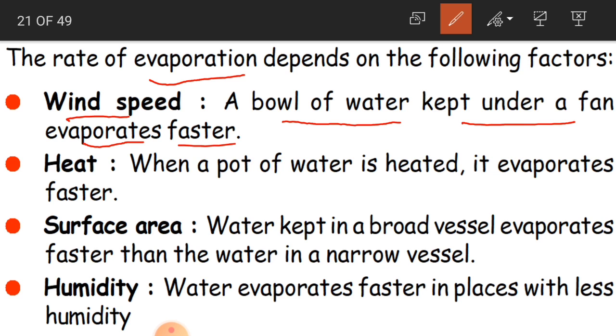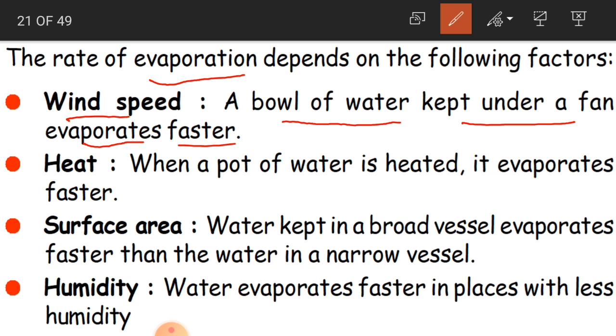It evaporates very quickly because this water is kept under the moving air, and the air is moving at high speed. As the fan rotates speedily, because of that air, the water also evaporates very fast.